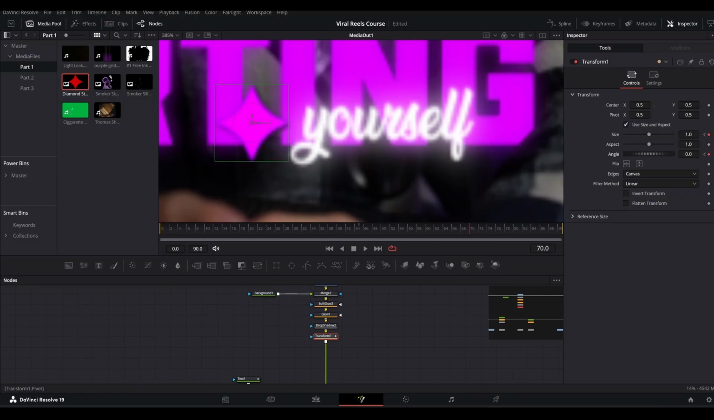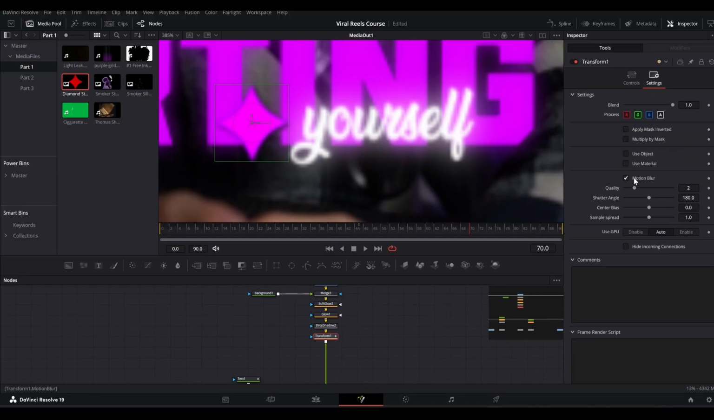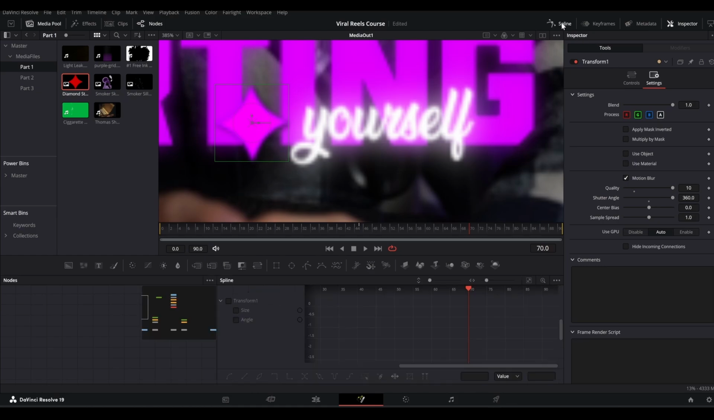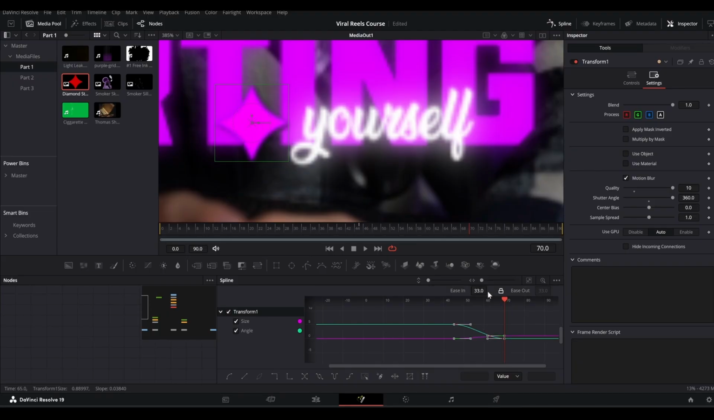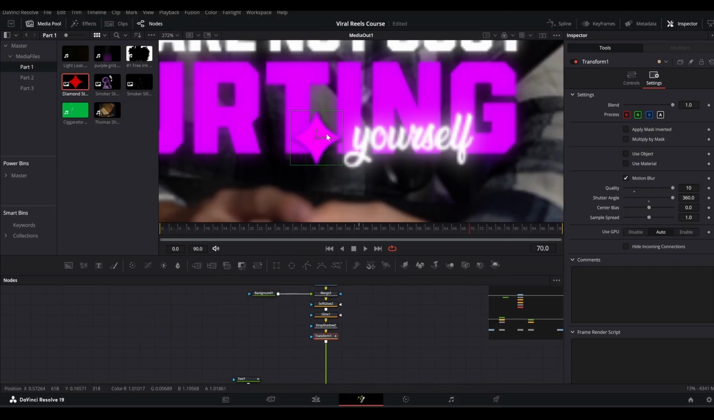All right, and then you can go to the settings, apply motion blur, increase the quality, increase the shutter angle all the way, and go to the spline tab, select both the points, then press S, then press T, and give them an ease in and ease out. Right, I will also make one more change here.